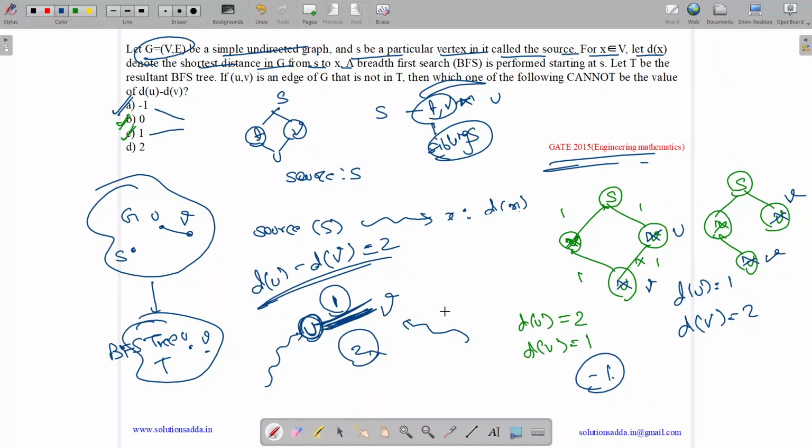2 would be possible if U is not a neighbor of V and is connected through another node. Then 2 is possible. But as U is our neighbor, 2 is not possible. So we need to tell which of the following values cannot be possible. A, B, C are possible and D is not possible. So the answer is option D, 2 is not possible.